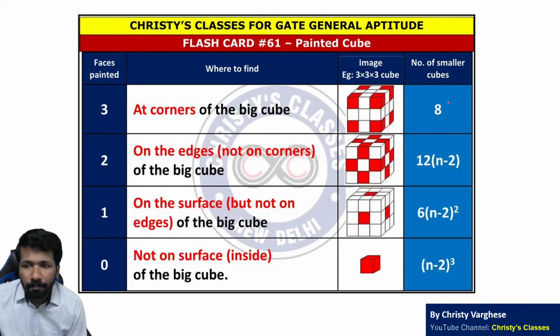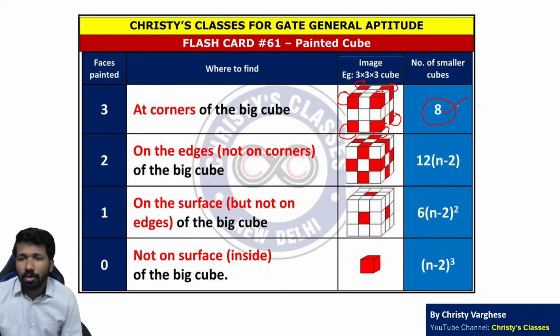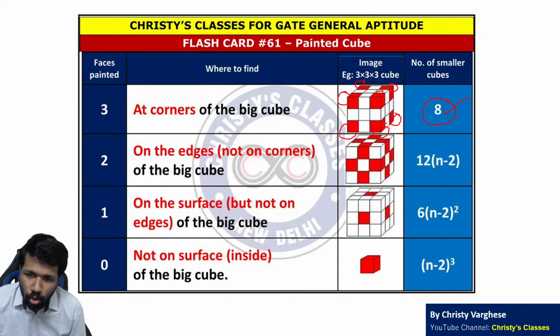So 3 side painted will always be 8 because 3 side painted cubes are on the corners. सारा cubes का corners 8 corners है ना. So 8 cubes ऐसा होगा. Now 2 side painted, that is actually represented by these red color cubes. These are the 2 side painted cubes.